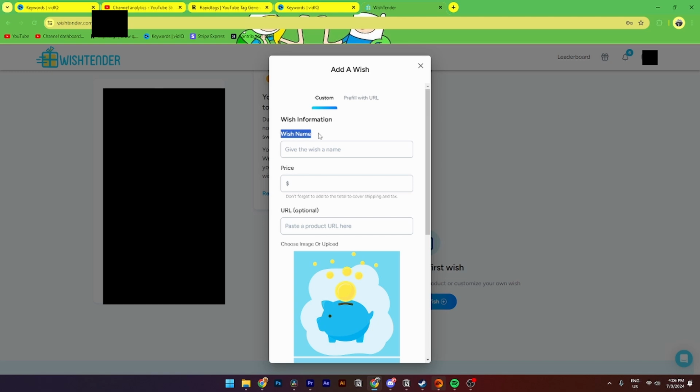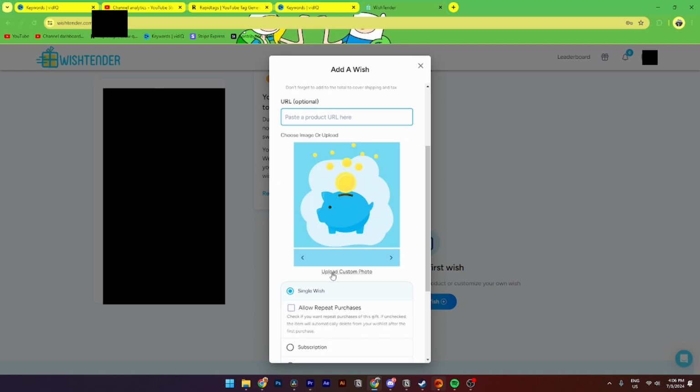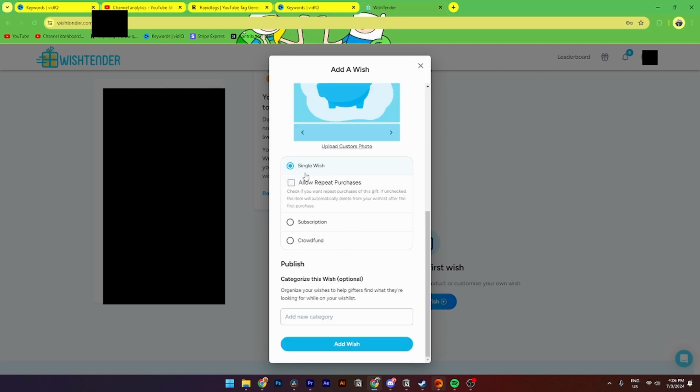So the first thing you need to do is go over and write in your wish name. Then from here you can add a price for that product or that wish. Then from here you can also select the URL, which is optional. Down here you can upload a custom photo if you want to do that. And down here you can either say it's a single wish, which means that the wish will be taken off your wish list after it has been purchased, or you can allow repeat purchases.